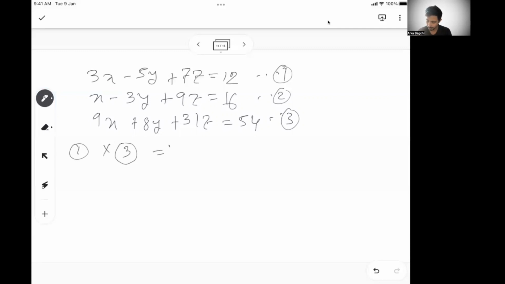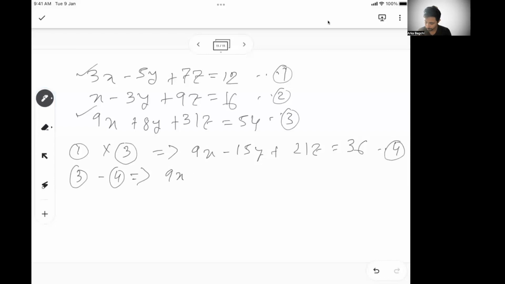I'll take equation 1 and 3 first, and try to eliminate x. So I will get 9x minus 15y plus 21z is 36. Let's say this is equation 4. Now if I do 3 minus 4, what I'll get?